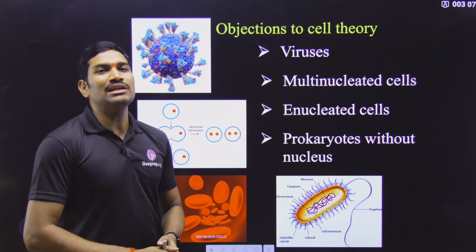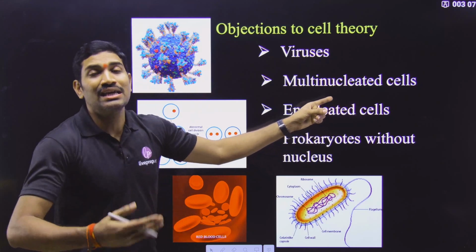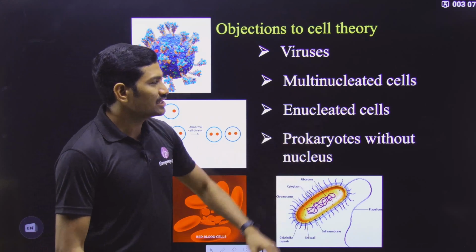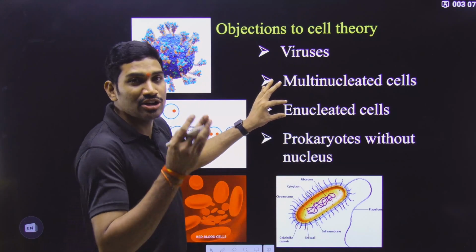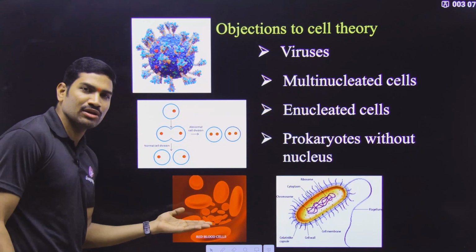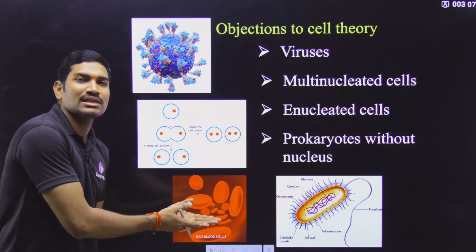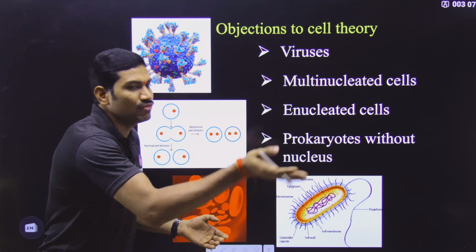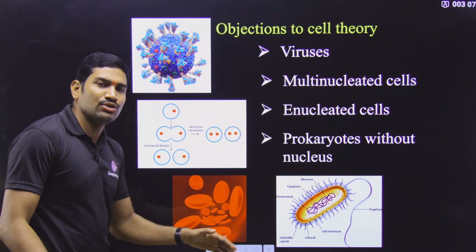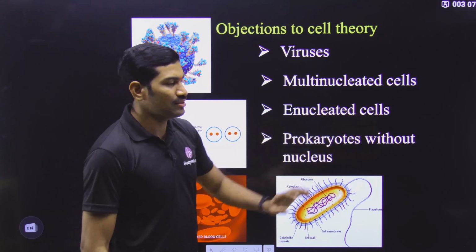Next one is regarding multinucleated cells. Generally, a cell means one nucleus should be there. But in multinucleated cells, many nuclei are present. So some consider this an exception to this particular point. And next one is enucleated. What is the meaning of E? E means removal. Removal of what? Nucleus. So the nucleus is removed. From what type of cells is the nucleus removed? One simple example from NCERT is the mature human RBC. During the maturation process, the nucleus is lost. So it is an enucleated cell. So in the mature human RBC, the nucleus itself is not there, but still we consider this a cell. So this is also a small exception.